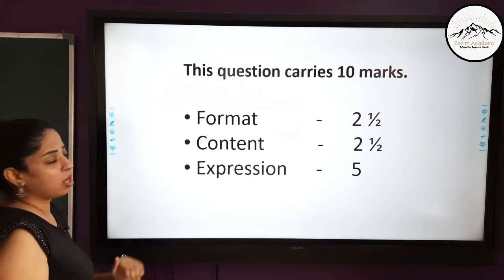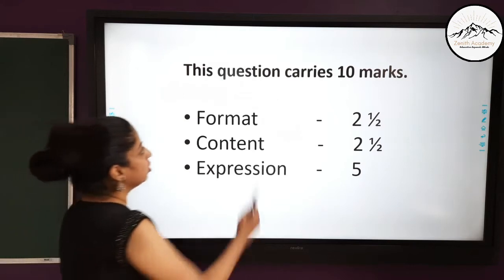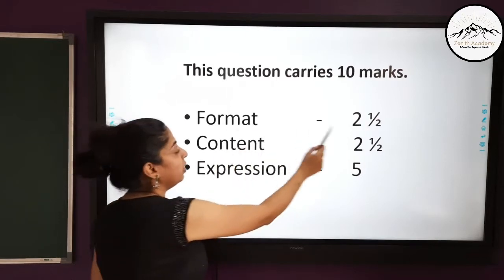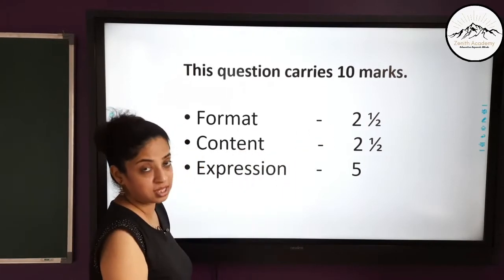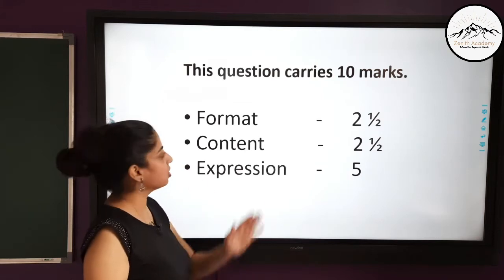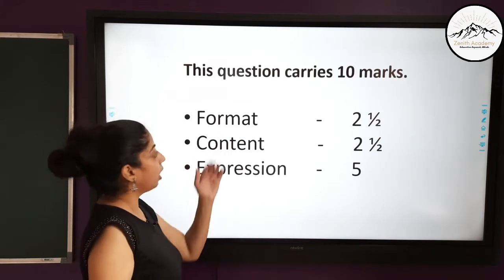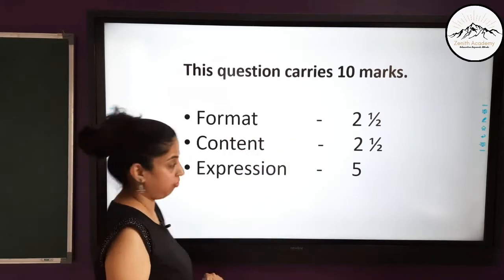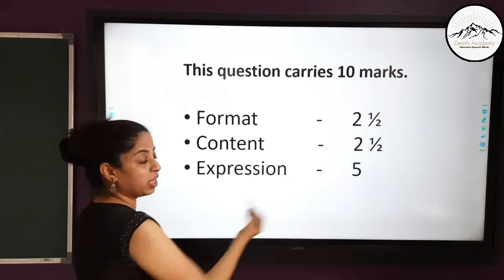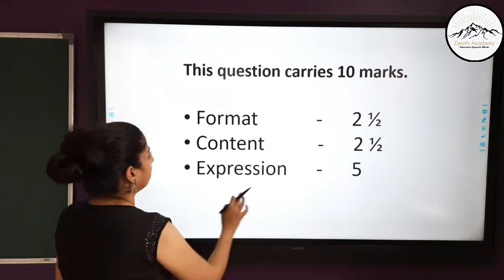So first let's talk about the marks distribution. This question carries 10 marks in ICSE examination. The format gives you 2.5 marks for informal letter. For formal it is 3 marks and for informal it is 2.5. Content carries 2.5 marks and expression carries 5 marks.